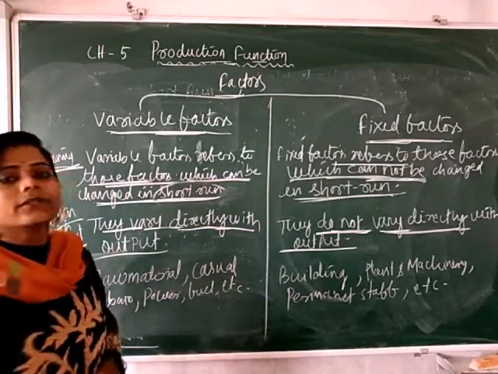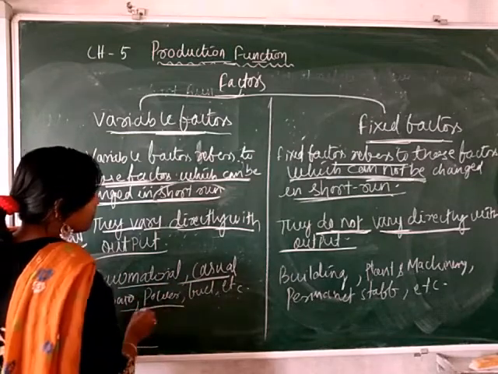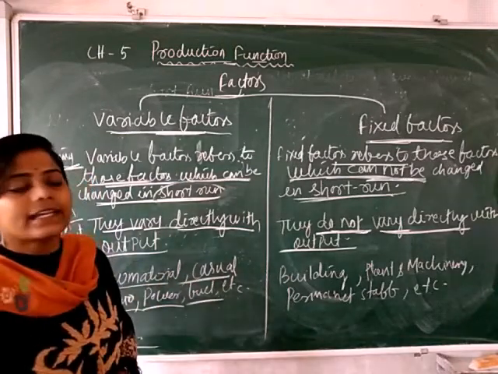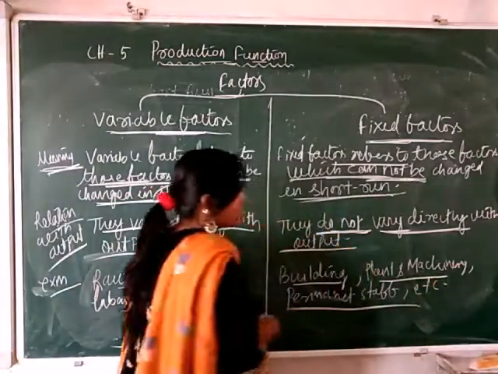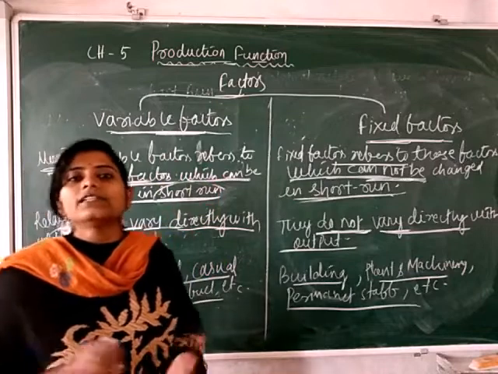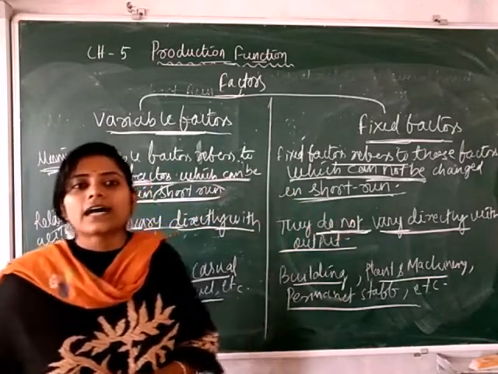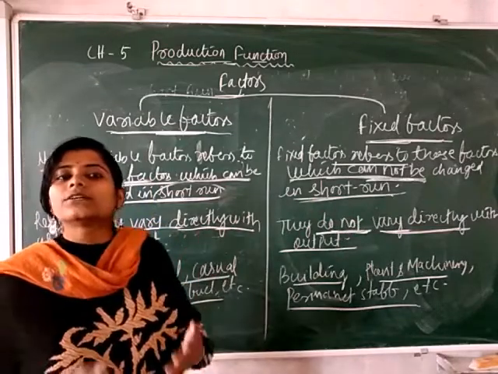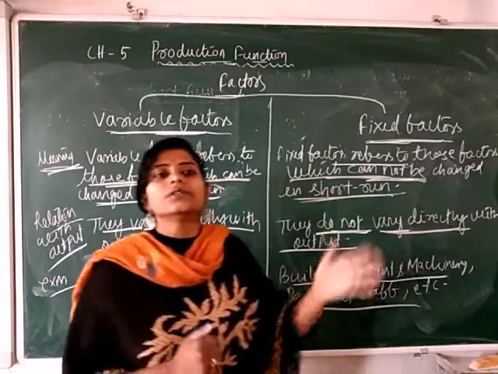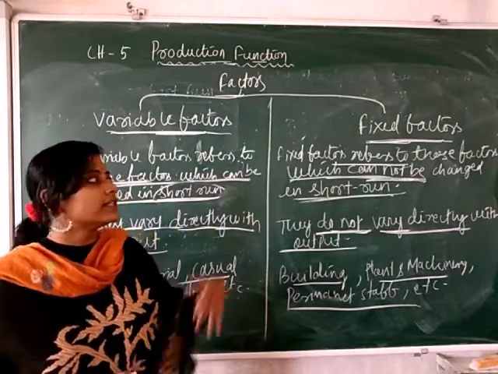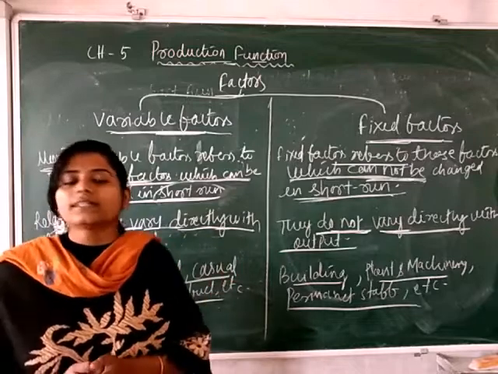Examples of variable factors are raw material, casual labor, power, fuel, etc. And examples of fixed factors are building, plant and machinery, permanent staff, etc. In short, the difference is that variable factors are those factors which vary with the change in output, but fixed factors do not vary, they are constant with the change in output. So these are the concepts related to variable and fixed factors.